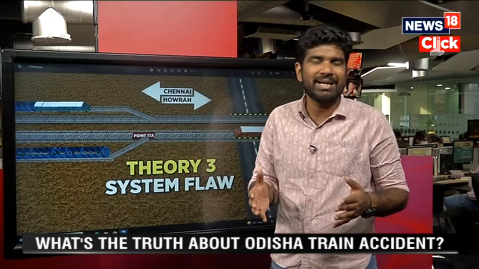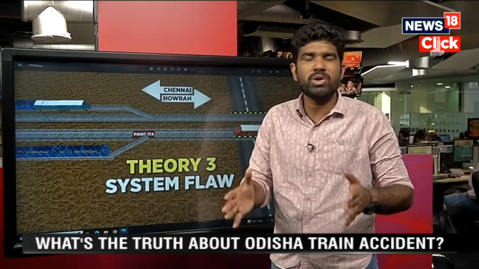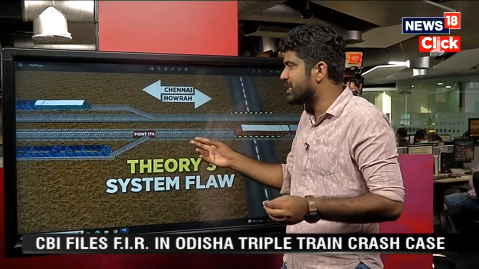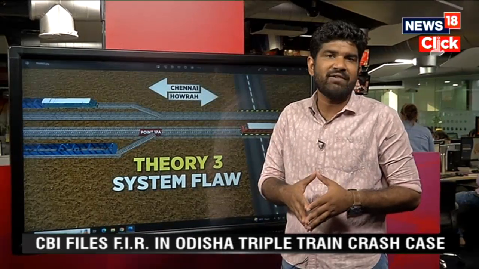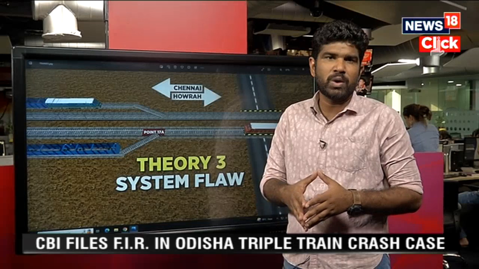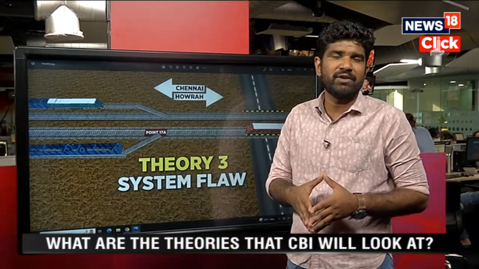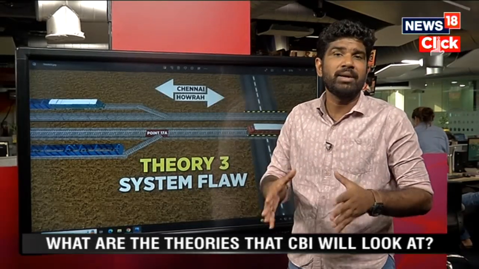However, it has also been clarified by the Rail Minister himself that there was some issue with the electronic interlocking. Electronic interlocking deals with signaling and the smooth movement of the trains on the track and the points. The Rail Minister has clarified that there was some issue with the interlocking. However, now CBI will be carrying forward the investigation and will get to know what actually happened in this case.